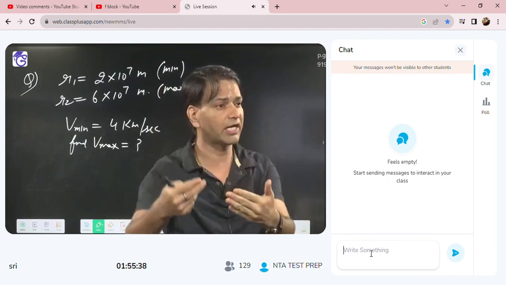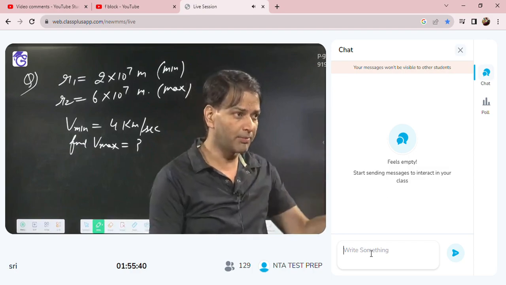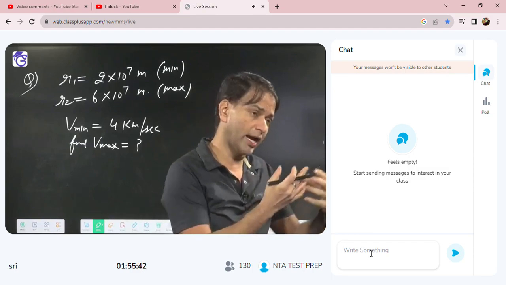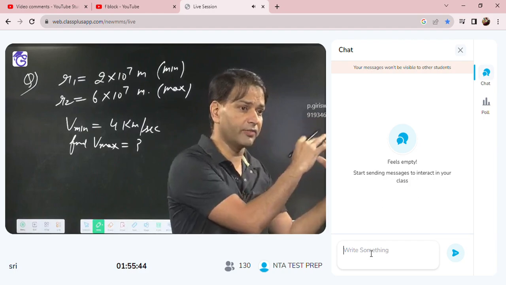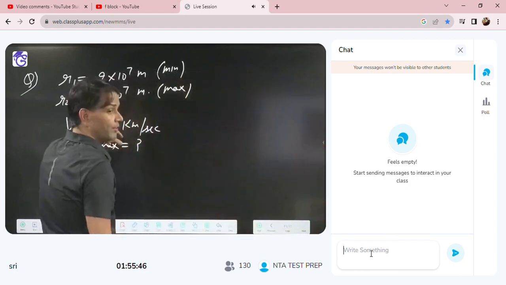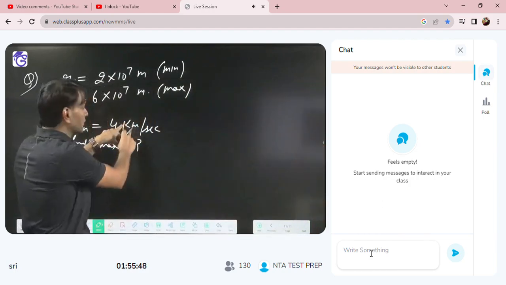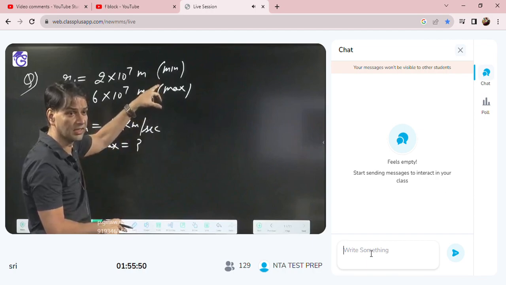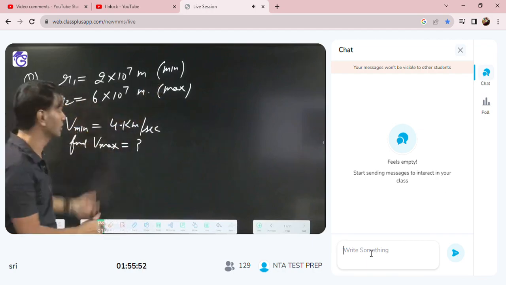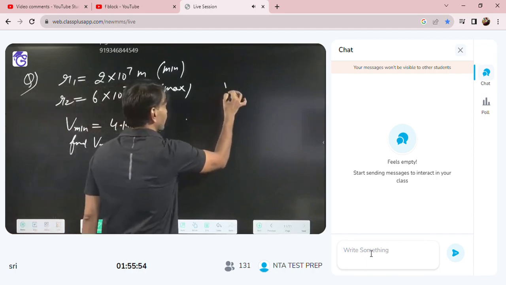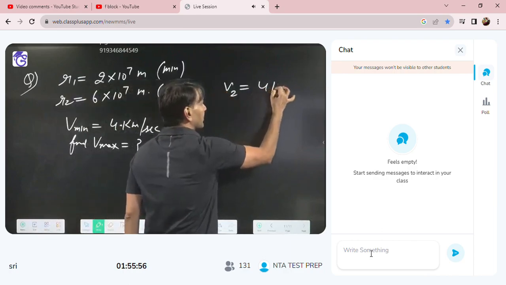So there I will write the velocity V2. Minimum distance I am writing R1, so there we will write the velocity V1. So the minimum velocity will be at the maximum distance. Maximum distance is R2, so that velocity I will write V2. So V2 what I gave? 4 km/s.